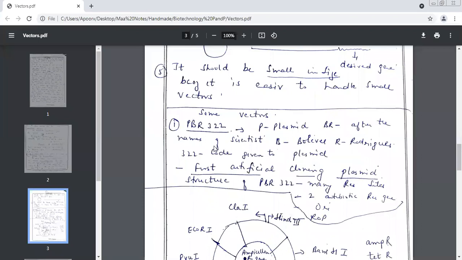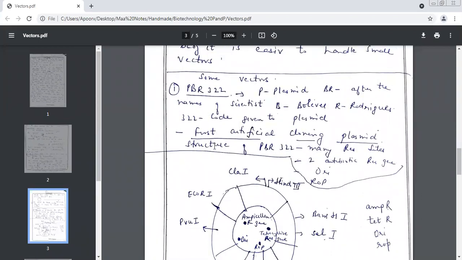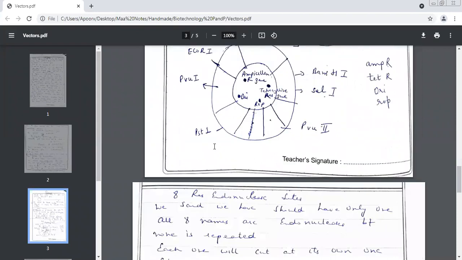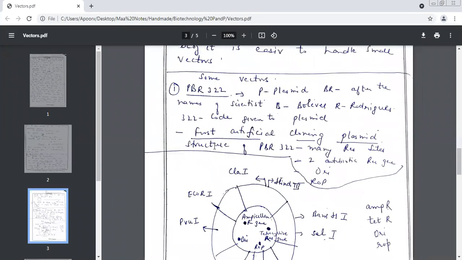Okay, fine. Now I'm giving you one vector. This is very important from examination point of view. PBR 322. This is the first artificial cloning plasmid that we have prepared. The name of the vector is PBR 322. Just go through this, see the structure. Let me explain it to you. This is very important from examination point of view.